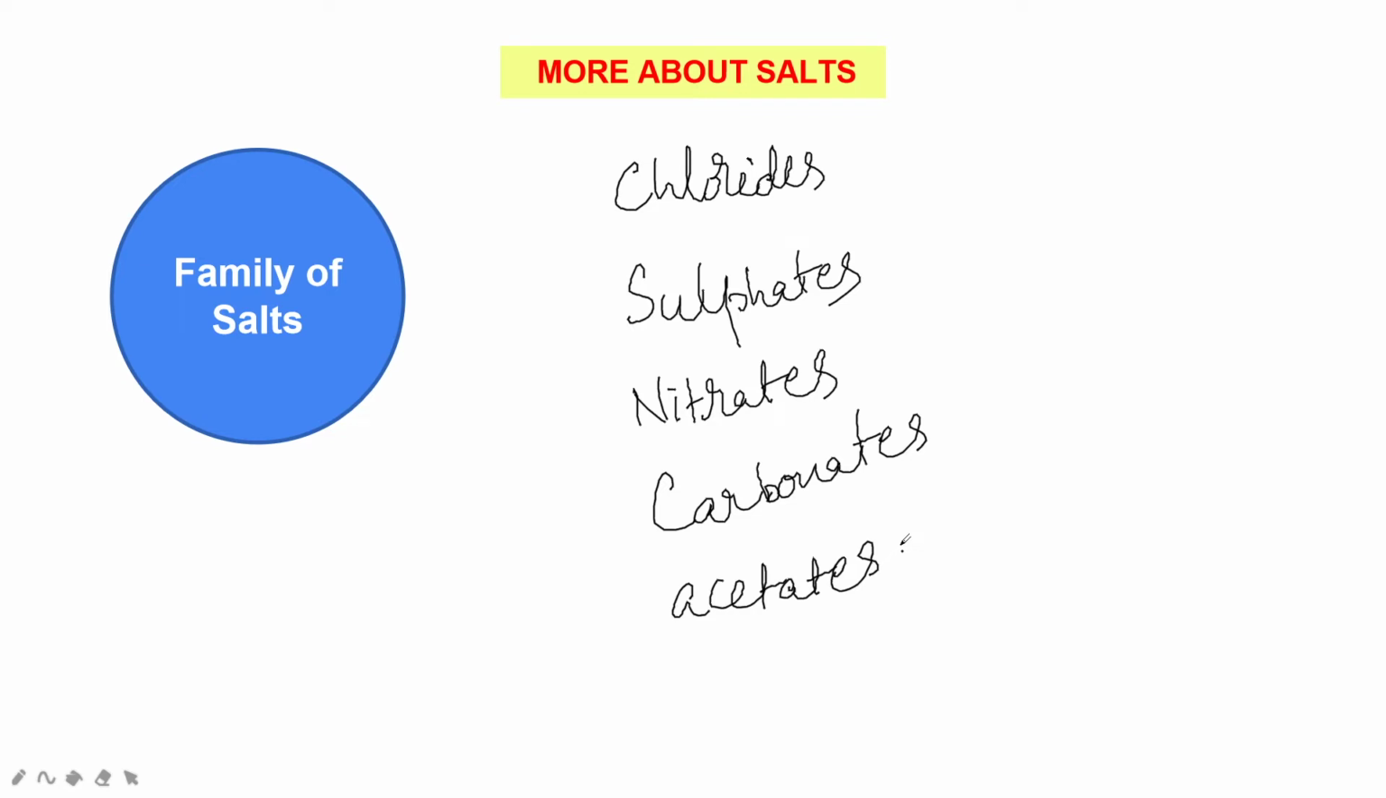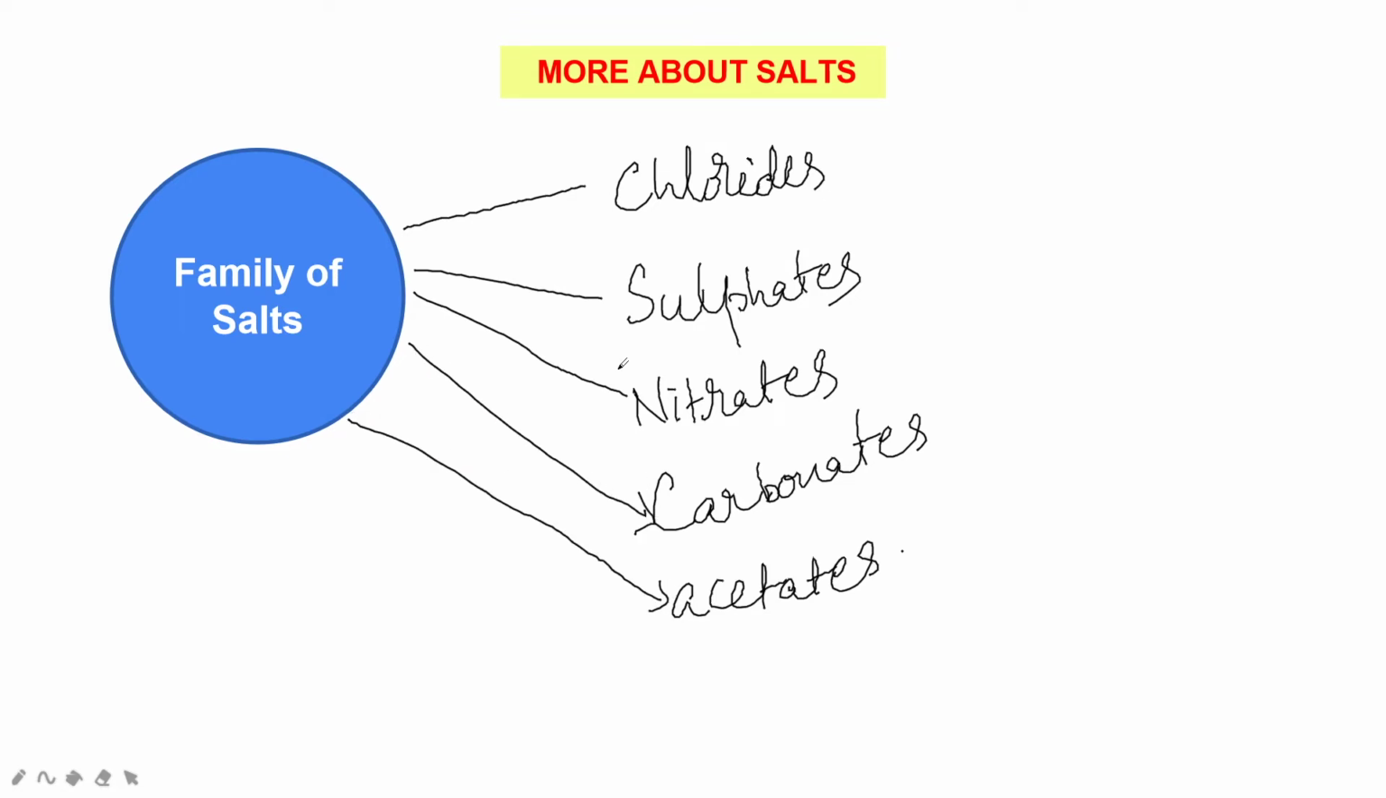Just like acids and bases, solutions of salts in water also conduct electricity. That also has the nature of conductivity. These are the salt families. Now if we see sodium chloride salt, it consists of Na plus ion and Cl minus ion, right?